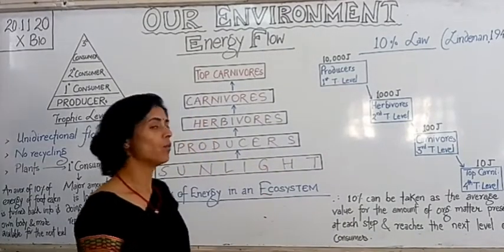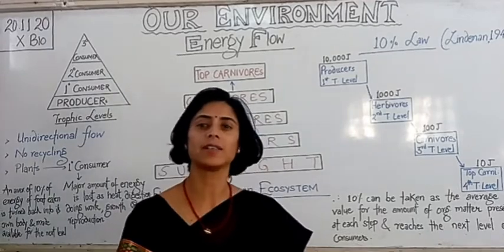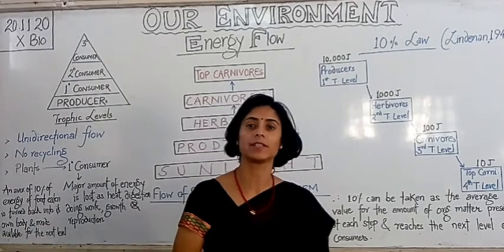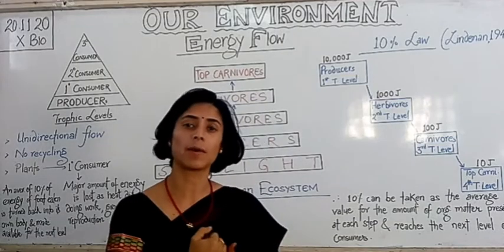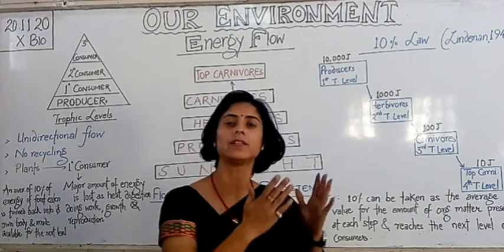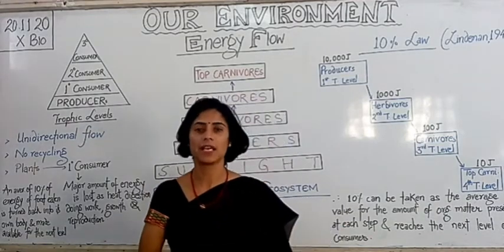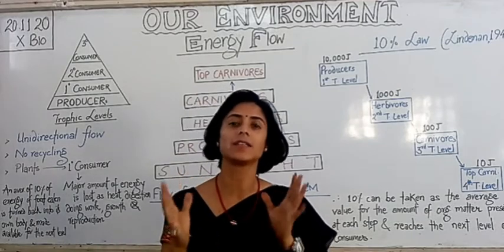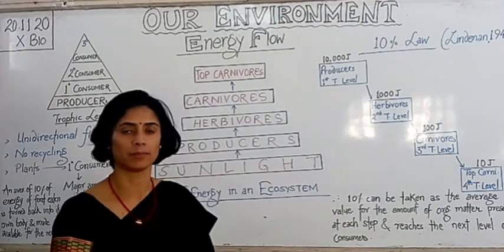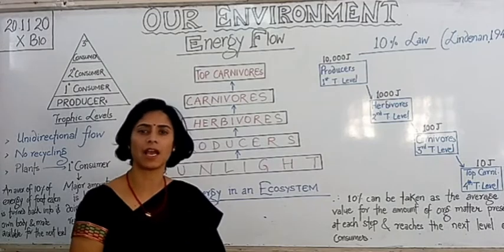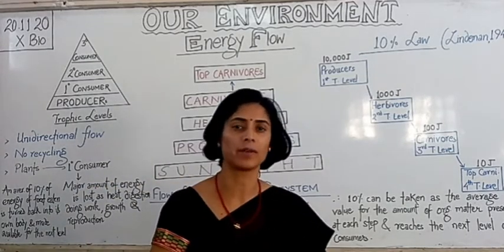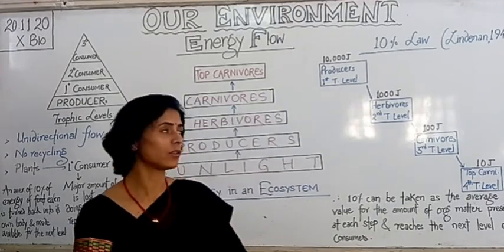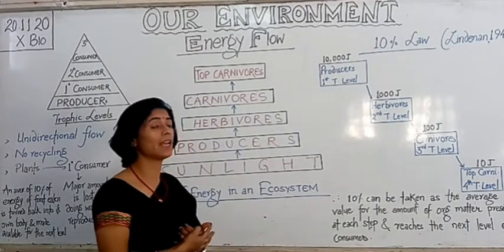Students, in the last class we discussed the food chain and its significance. We even discussed the food web. Who eats whom is the food chain, whereas the food web is the inter-network of food chains. There are lots of advantages, and we also discussed the ecosystem and its components in the previous class. Today we are going to start with energy flow.